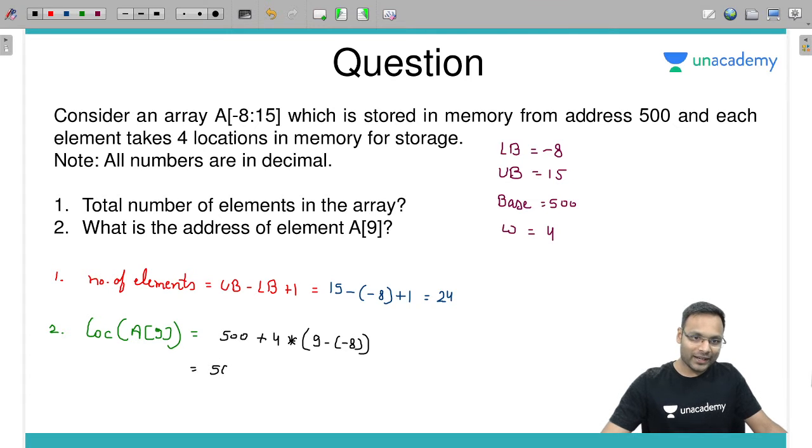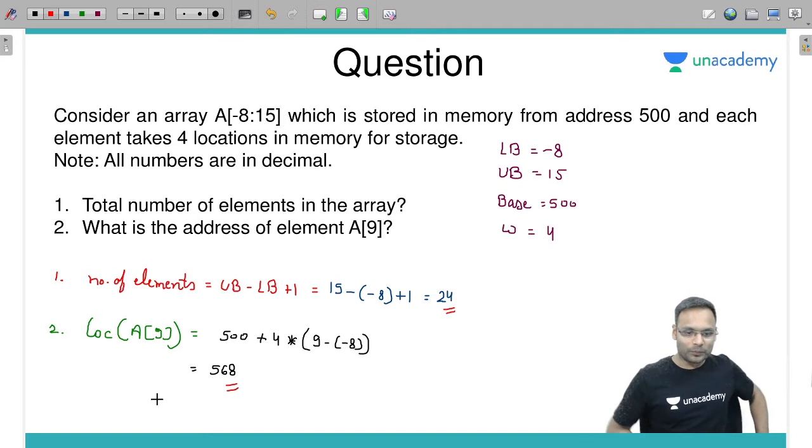So it becomes 568. That is the answer for the second question. Good, good Shweta, Vedant, nice, super.